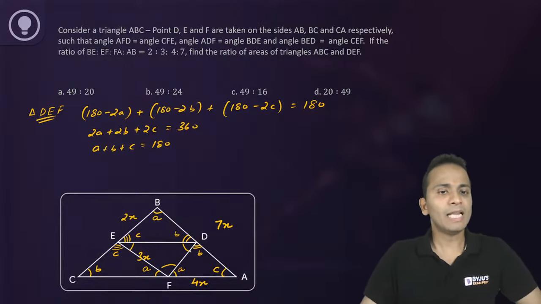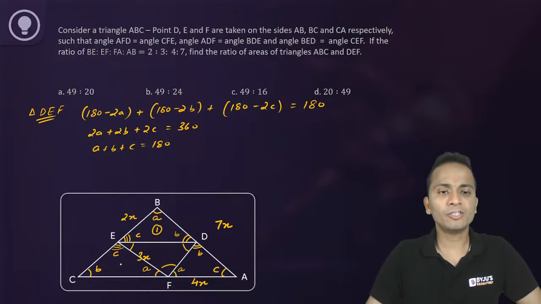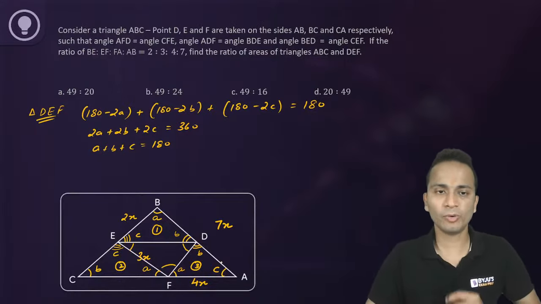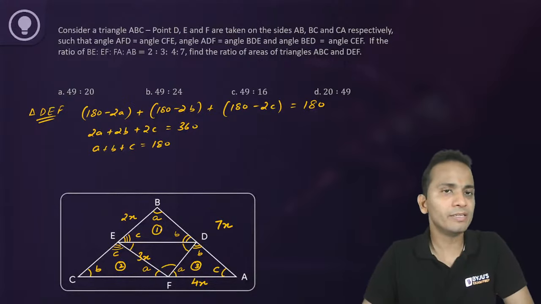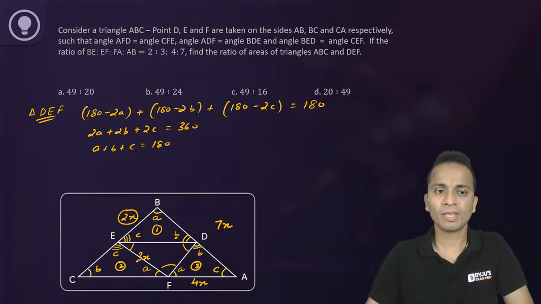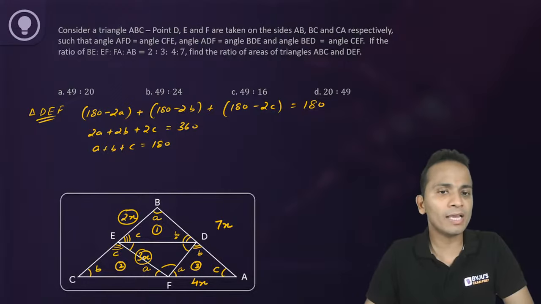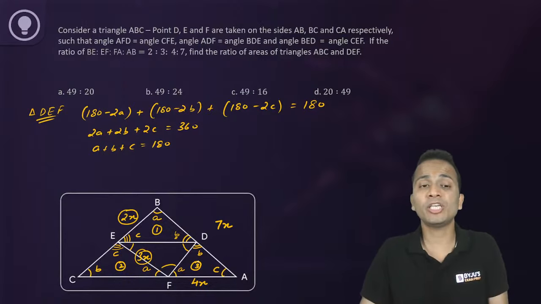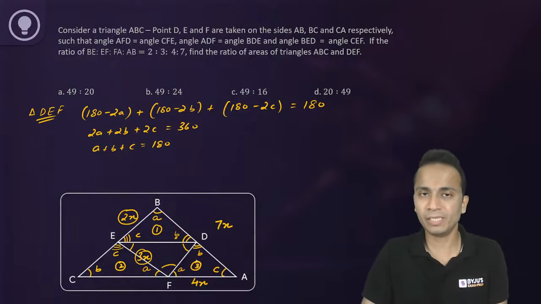Now look at triangle number 1, then triangle number 2, then triangle number 3, and then the biggest triangle. In triangle number 1, you are given this side which is opposite to angle B. In triangle number 2, again you are given this side which is opposite to angle B. In every case, you are given the side which is opposite to angle B.